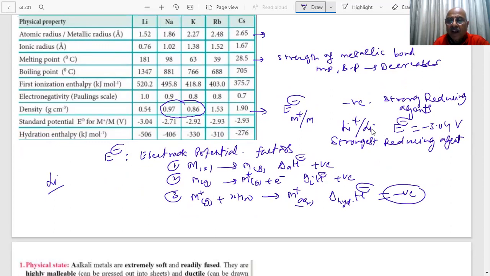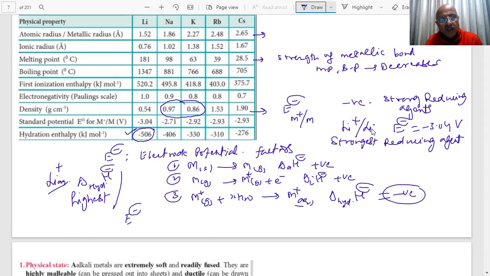Ionization energy is high, but for lithium plus ion, student, the delta hydration enthalpy is highest. Because of its small size, it is highly hydrated, student. Therefore, because of high hydration enthalpy, how much? Minus 506 kilojoules per mole. You can see that. So because of the large hydration enthalpy of lithium, the lithium E naught value is the most negative.